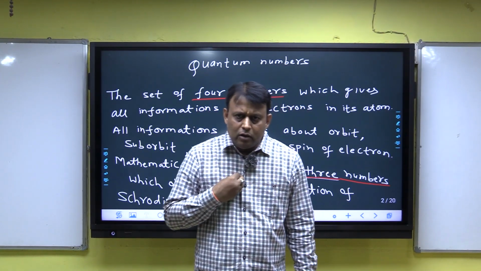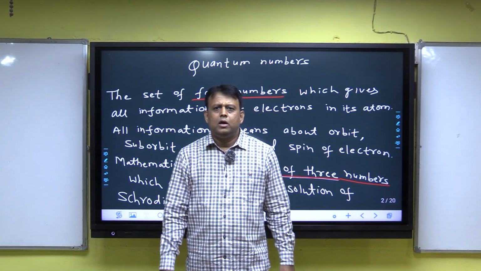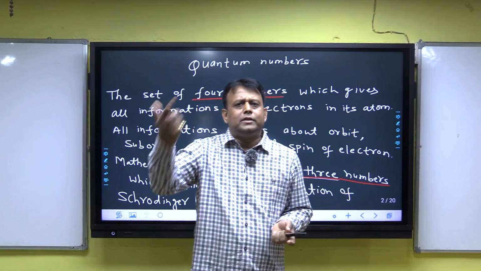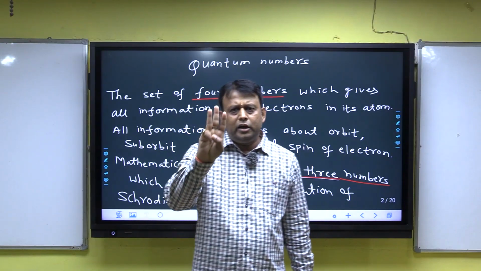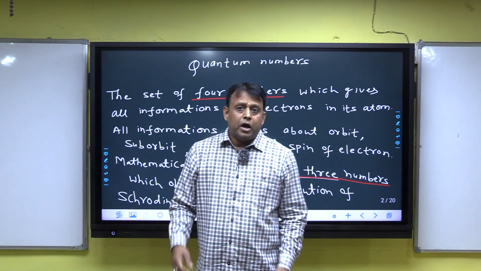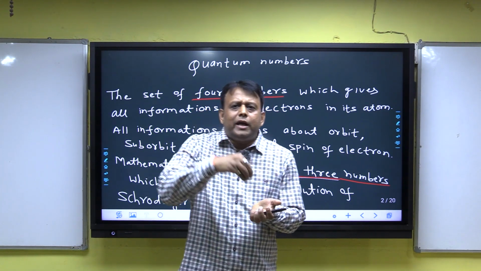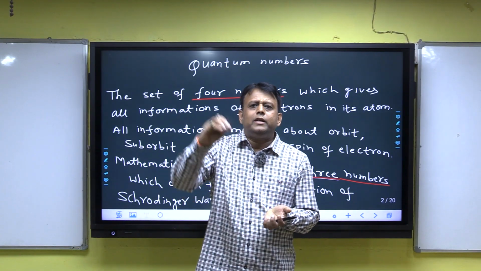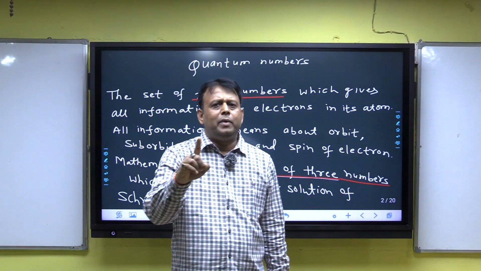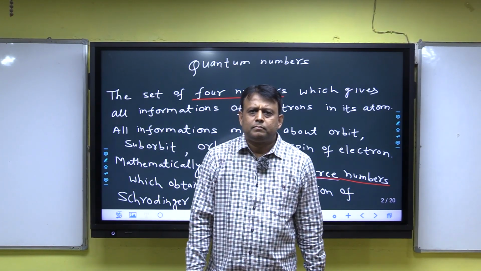Normally quantum number types are 4, but mathematically, according to the Schrodinger wave equation, there are 3 types. Then question will be, which quantum number could not be explained by the Schrodinger wave equation? Answer is the 4th quantum number, the spin quantum number.